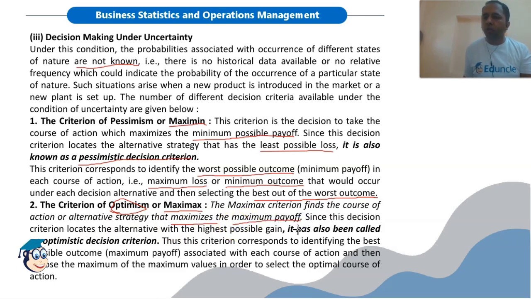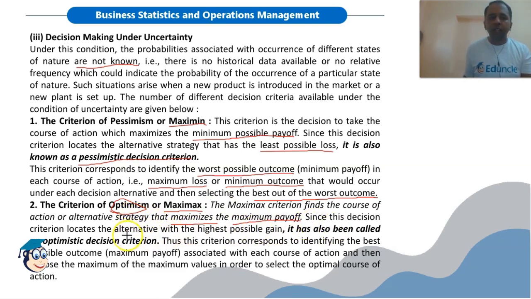For each course of action, we select the maximum payoff, and out of these maximum payoff values, we select the maximum one. So we are selecting the maximum of all maximum values. That's why we are having an optimistic view. Hence it is the optimism criterion.